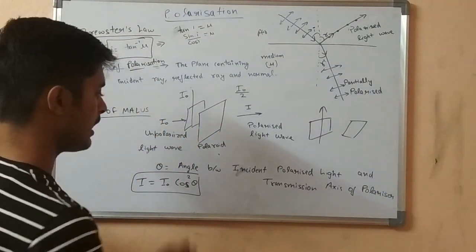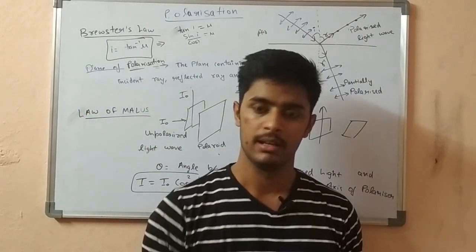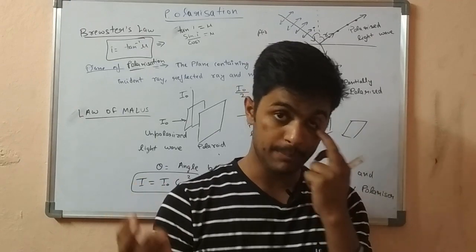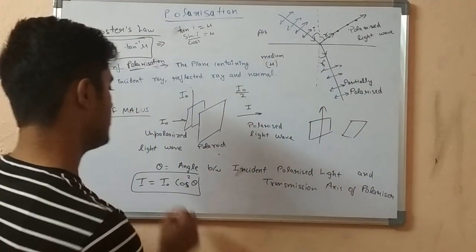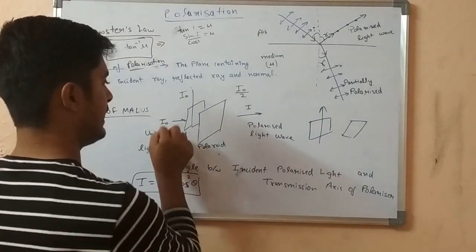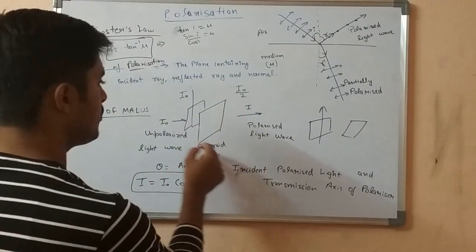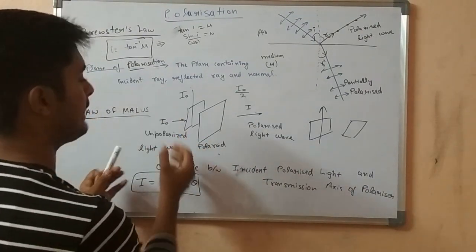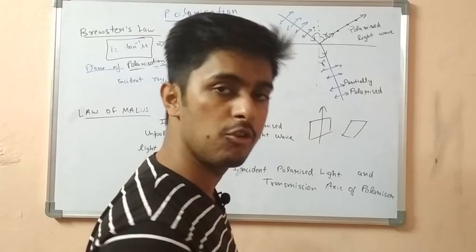But if we take the angle as an integral multiple of pi, 1 pi, 2 pi, 3 pi, 4 pi, then I will be equal to I naught. The input will be equal to the output. Nothing will get absorbed, and the complete intensity will be transmitted in the output.